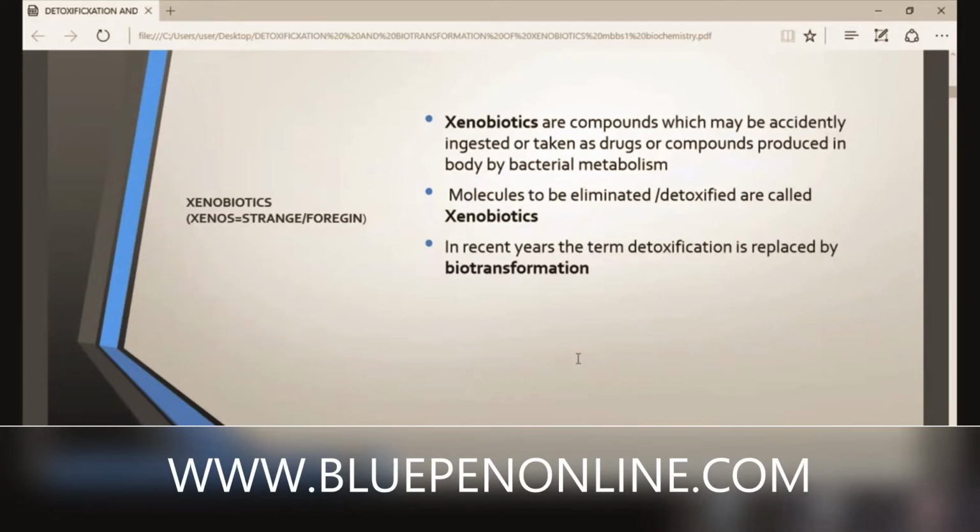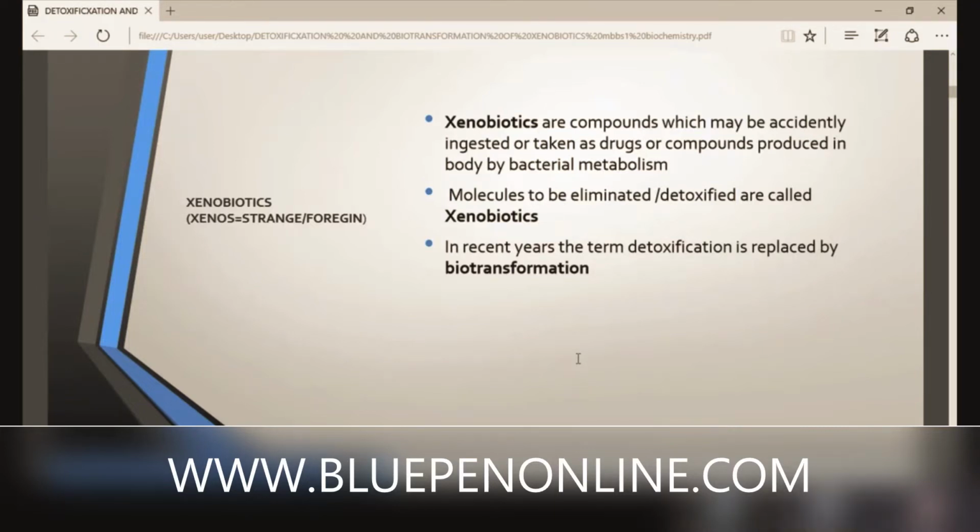In recent years, as I already told you, in some cases of the detoxification process, procarcinogens are converted to carcinogens. That toxic substance after detoxification is converted to something more toxic. So in recent years, the term detoxification is replaced by the word biotransformation. Actually that process is not detoxification; there is a transfer from its actual form, so that word is known as biotransformation.